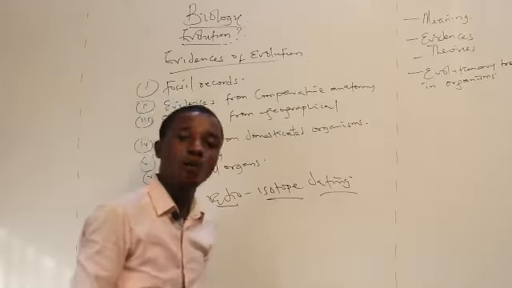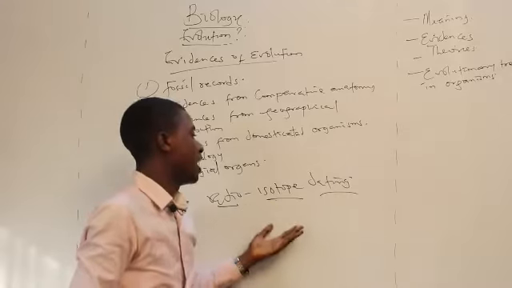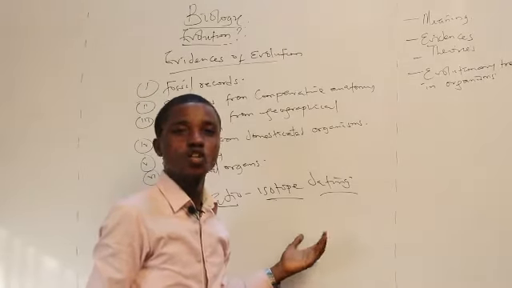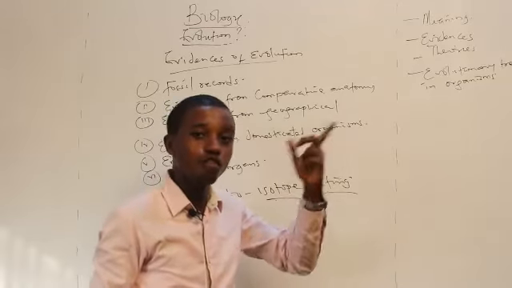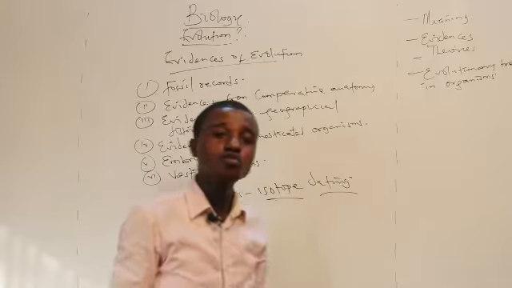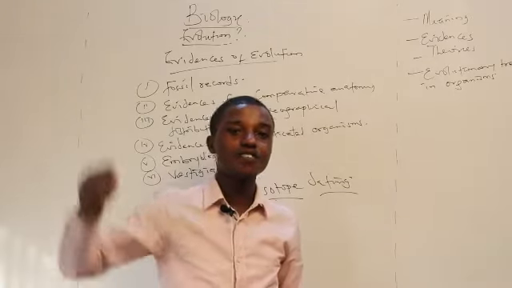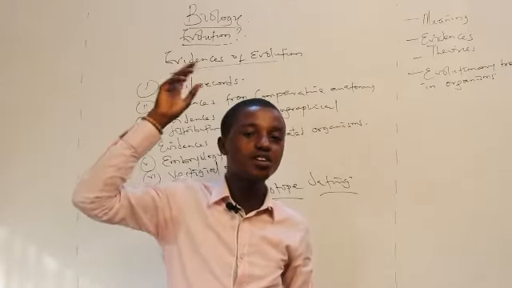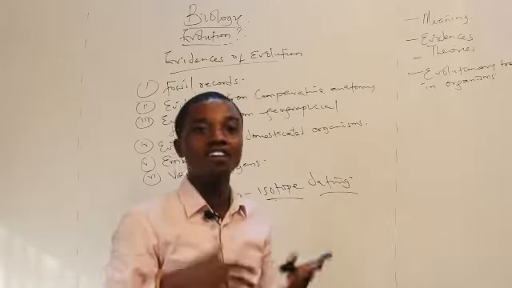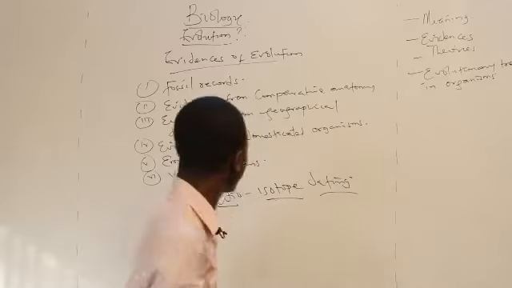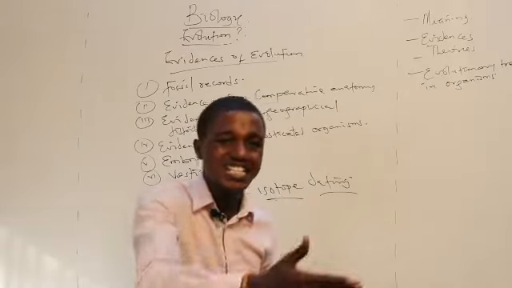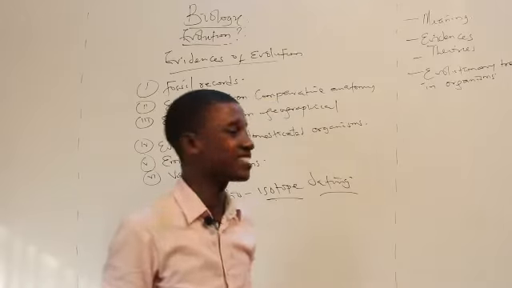Radioisotope dating. Now, what is radioisotope dating? Radioisotope dating is simply an act of using carbon-14 to determine the age of rocks, the age of plants, or the age of skeletons. You happen to stumble across a particular thing that has spanned a long period of time, and you want to know the accurate years of that particular organism, plant, or whatever it is. You make use of radioisotope dating. Use carbon-14 to know the exact age of that organism, as the case may be.